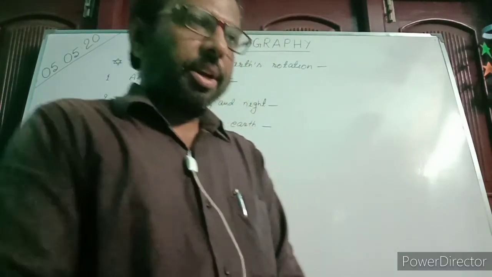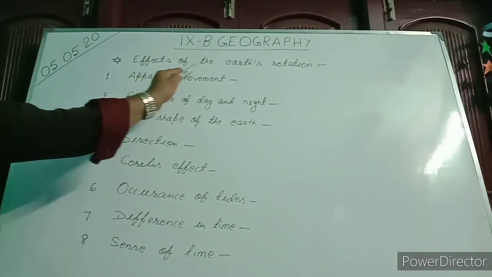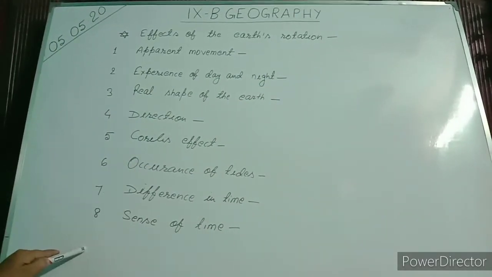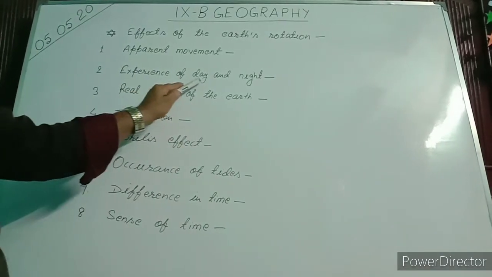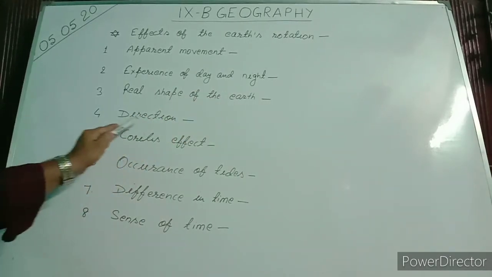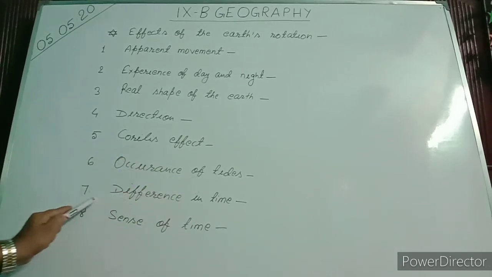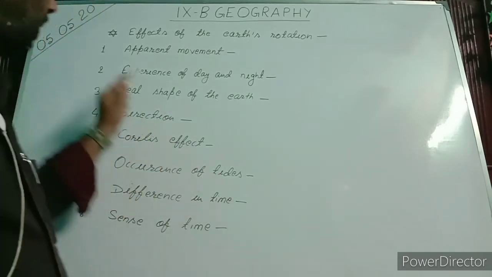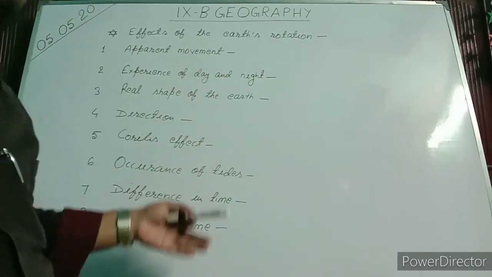Today, the topic of our discussion is effects of the Earth's rotation. There are 8 effects. The first is apparent movement, second is experience of day and night, third is real shape of the earth, fourth is direction, fifth Coriolis effect, sixth occurrence of tides, seventh difference in time, and eighth sense of time. One by one we will see the explanation of all this.